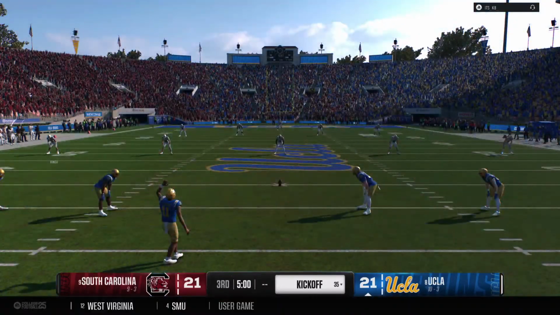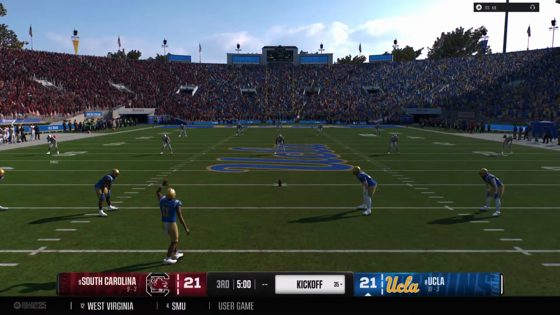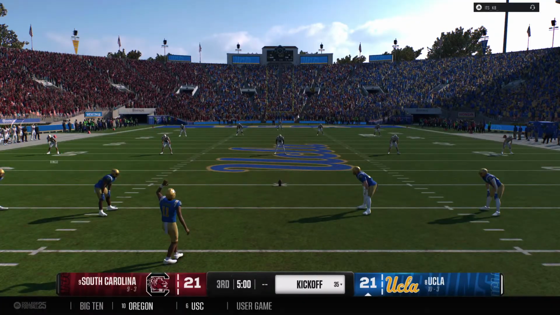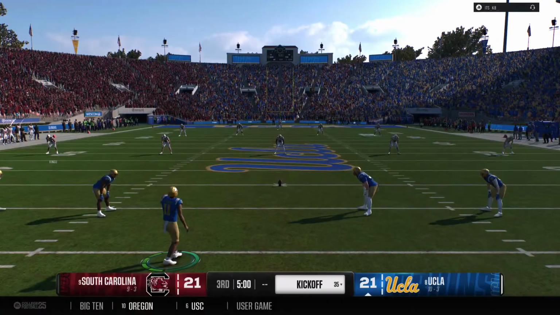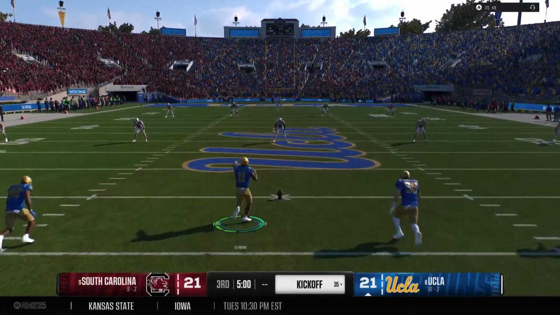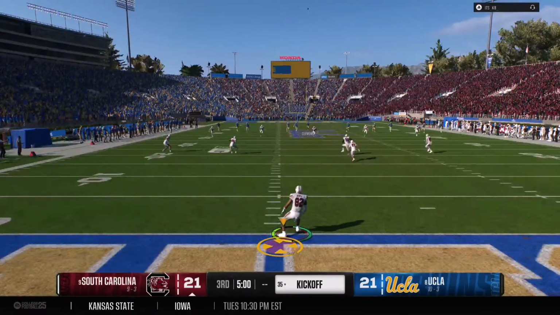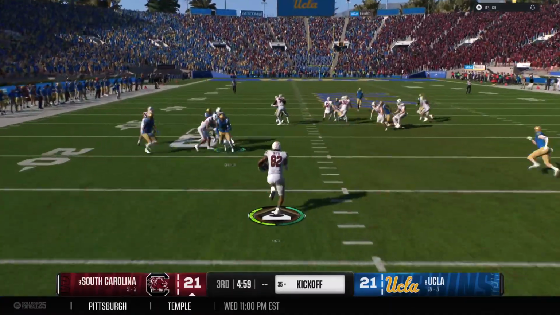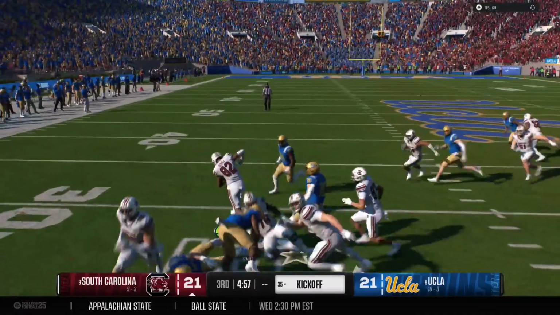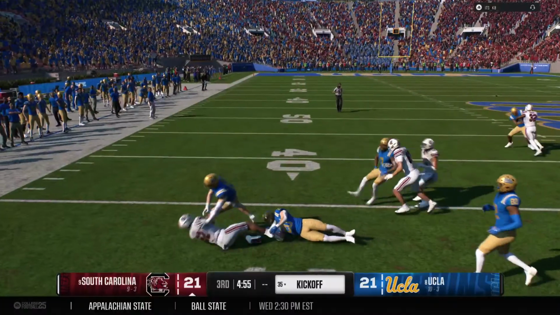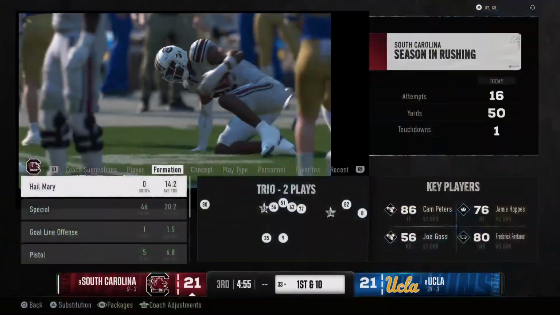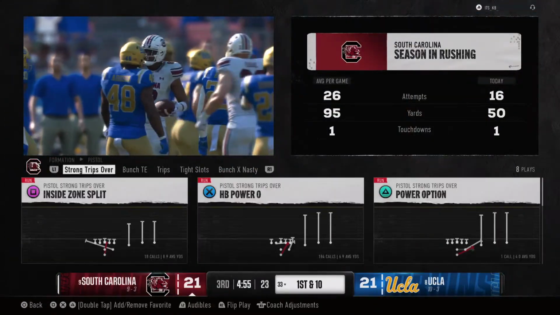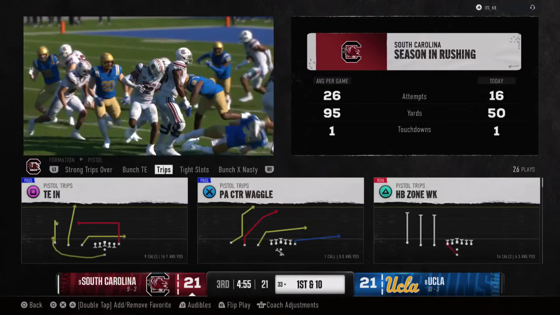The Bruins will kick this away to start the second half. He'll return it from inside the 5. Fighting off the tackler. They bring him down, but that's good work by the return team. He found a lane, and so this drive's going to start with decent field position.